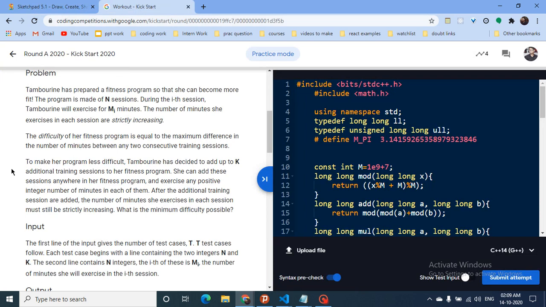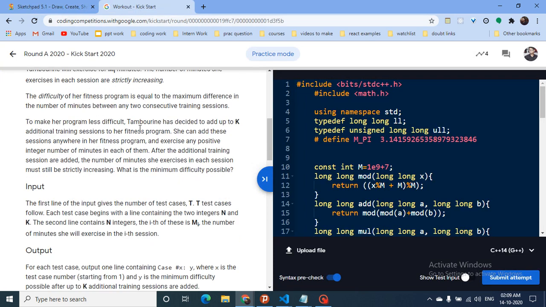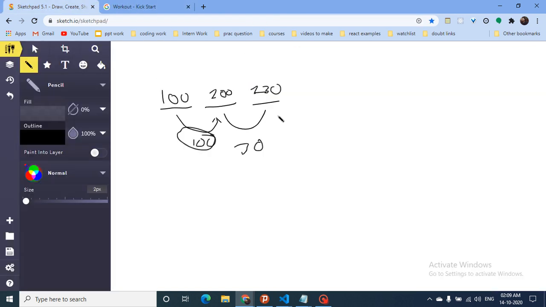Okay, so now to make her program less difficult, Tambourine can decide to add up to k additional training sessions in her fitness program. So she wants to add up to k training sessions, and she can add these training sessions anywhere she wants in her training program, with a positive integer number of minutes for each of them. So as you can see, she may want to insert some training session at, let's assume 150, or she can insert at 210, whatever time she wants.